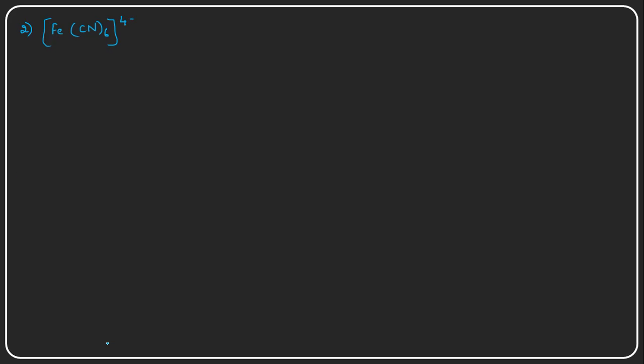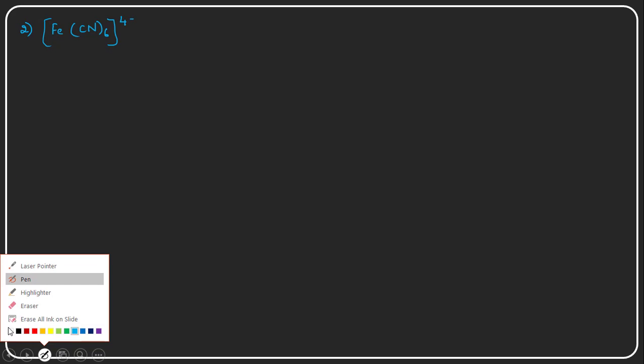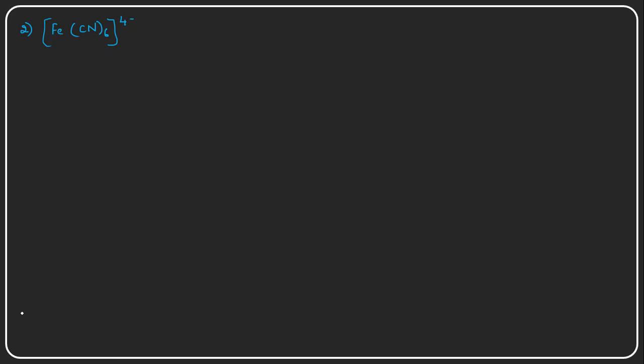So one anionic complex I am taking now. Okay, and let us explain this complex with the help of valence bond theory. So the first point here is the atomic number of iron.